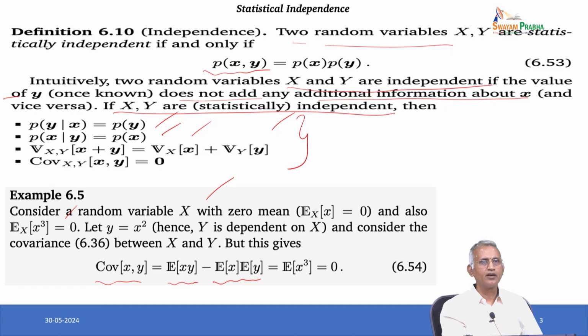Since expectation of x cube is 0, ultimately the value becomes 0. So, this is one of the examples we can calculate. If you know expectation of x is 0, we can directly write it in terms of expectation of x cube, so that the covariance can be easily calculated.